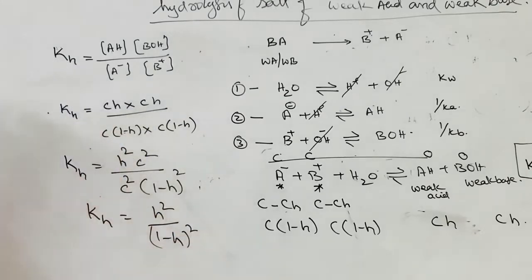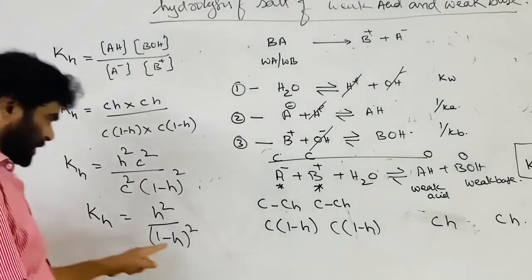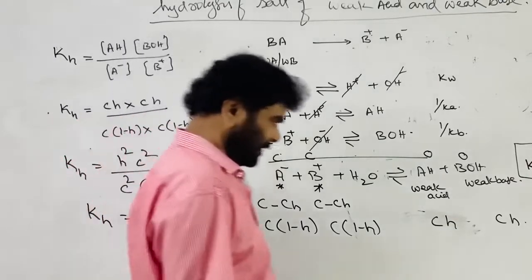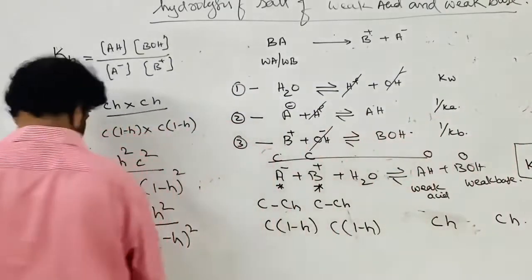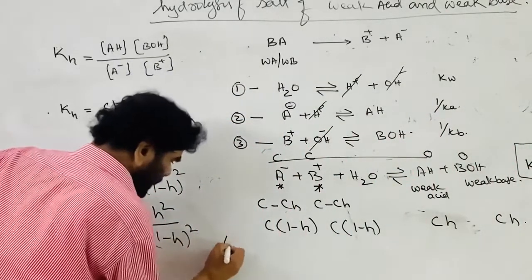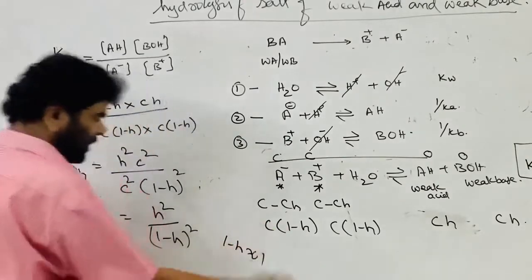Now we assume that h is very small. If h is very small, 1−h is equal to 1.